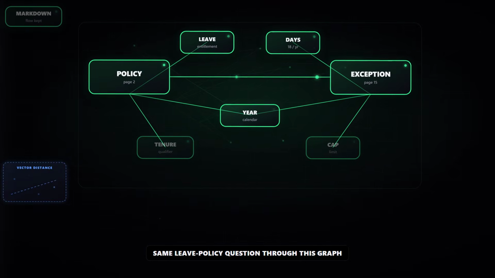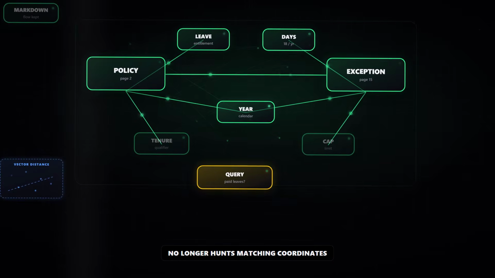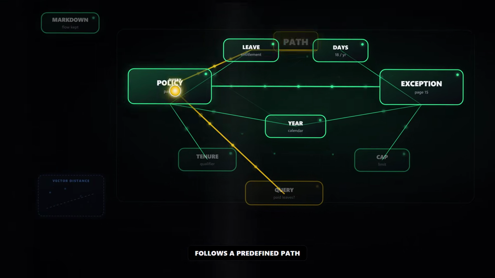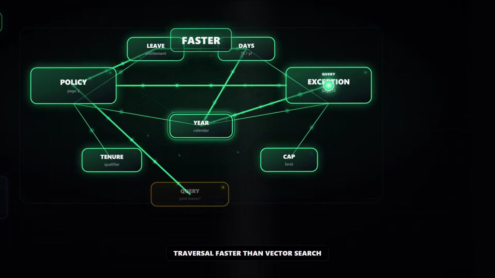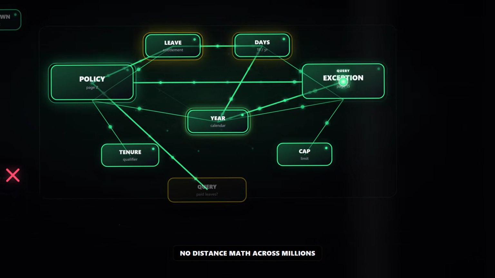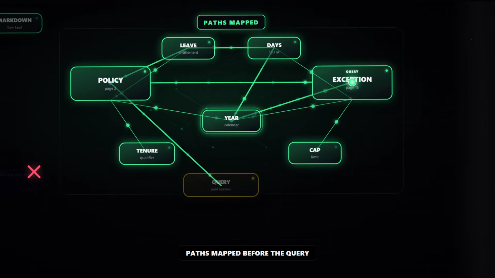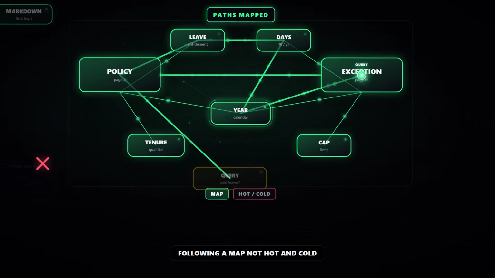Run the same leave policy question through this graph. The behavior changes. The model no longer hunts matching coordinates. It follows a predefined path from the policy to the exception. That traversal is faster than vector search. No distance math across millions of chunks. Links stay intact at any scale. Paths are mapped before the query happens. Following a map, not a game of hot and cold.